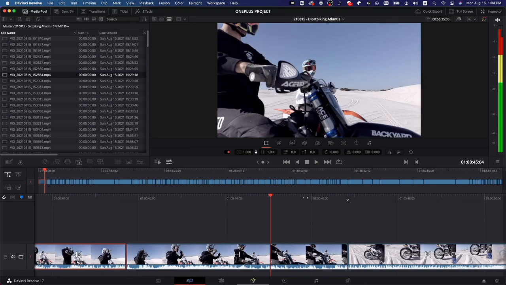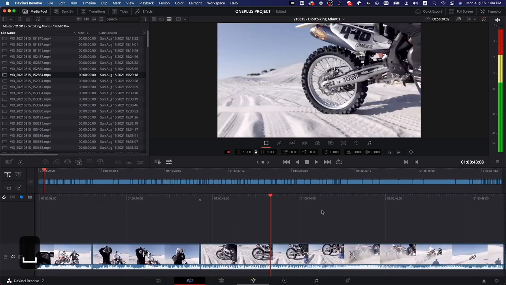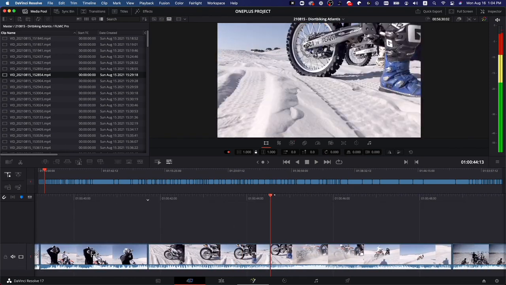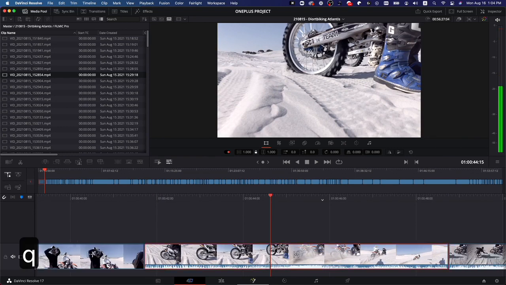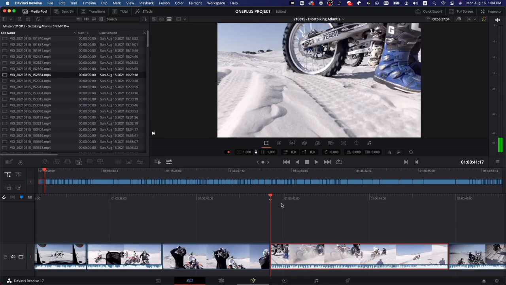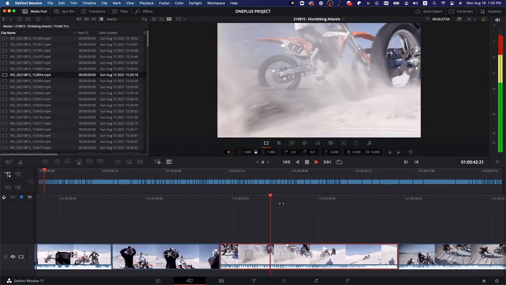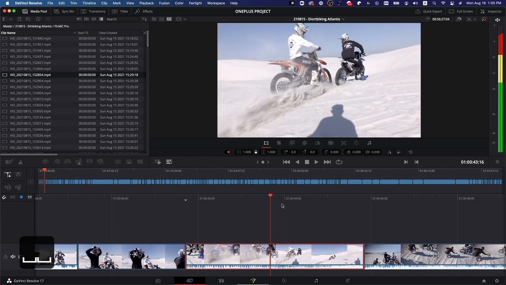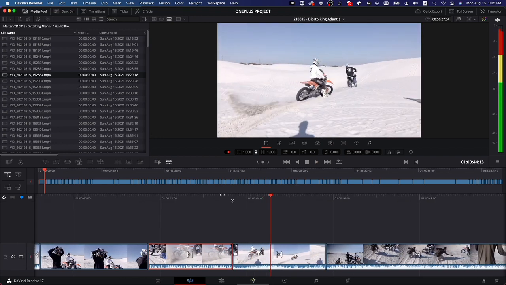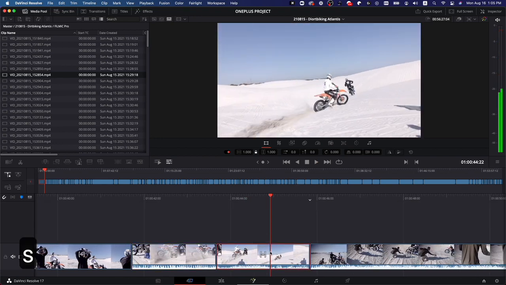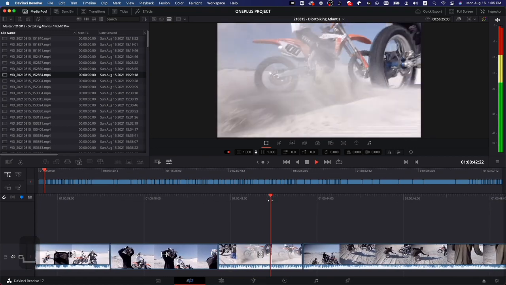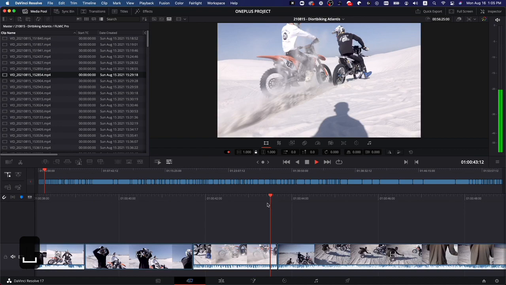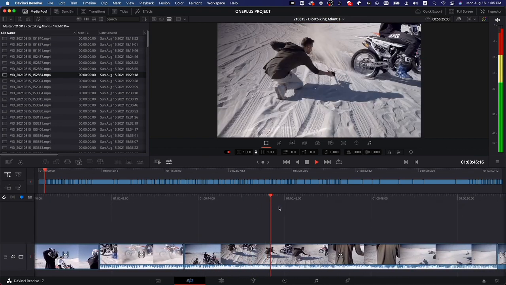And then we got another moment here. One thing I do catch myself doing even now every once in a while is pressing plus and minus on the keyboard, just because my natural instinct after like a decade of editing is to zoom in and out of my timeline. But then I catch myself and I remember, oh wait, the cut tab, you don't have to do that. This is a cool moment right here. That's dope. I'm excited to sound design this video. I think it's going to be dope.